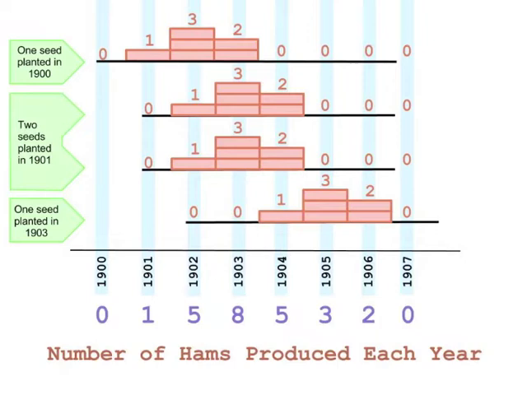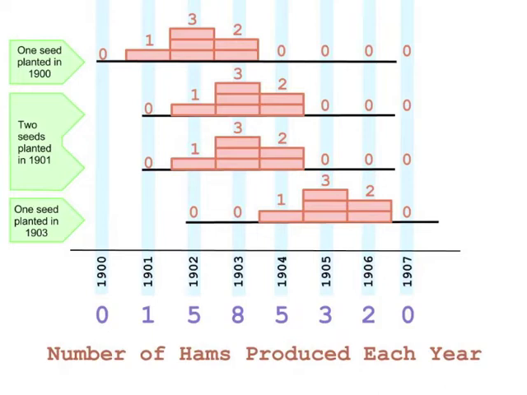For the 2 seeds planted in 1901, we'll get the exact same signal, except we'll get it twice, 1 for one plant and 1 for the other. And this would start in 1901 rather than in 1900. For the 1 seed planted in 1903, we need to show this signal only once, and starting in 1903. Therefore, 1 ham is produced from this plant in 1904, 3 in 1905, 2 in 1906.